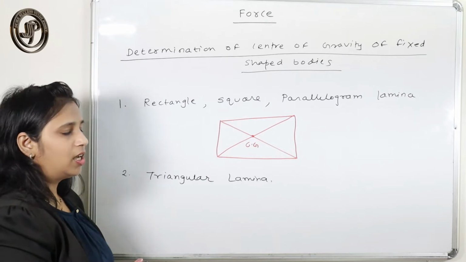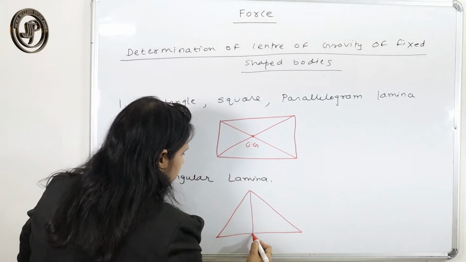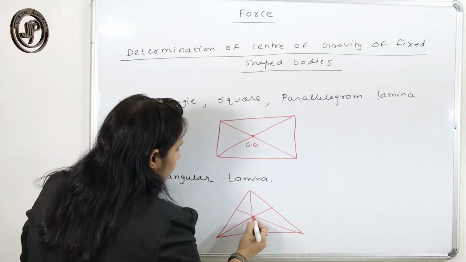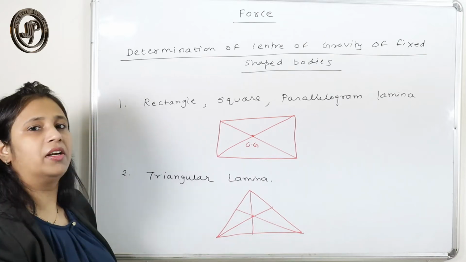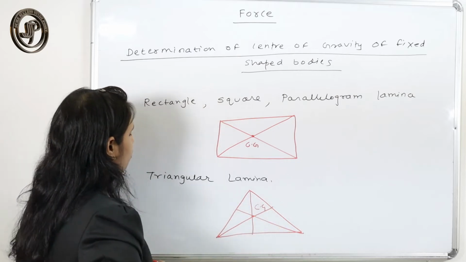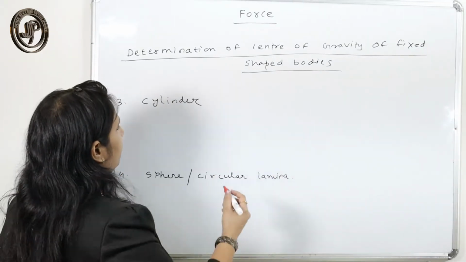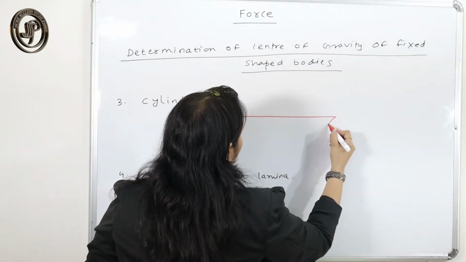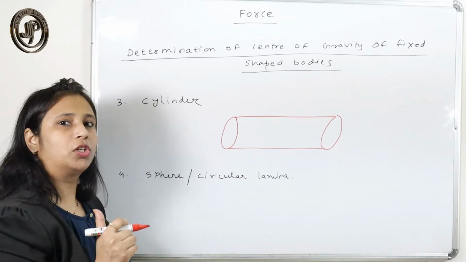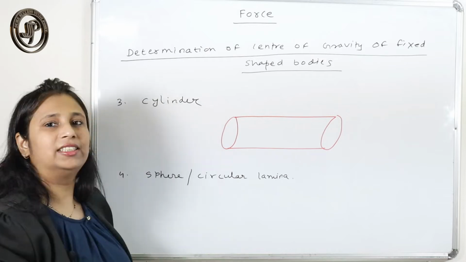If it is a triangular lamina, draw the medians. Draw all three medians of this triangle. The point where all three medians intersect is the center of gravity for the triangular lamina. These are some fixed shape bodies only. So we have done the square and parallelogram shaped bodies, and the triangular shaped body. Now comes the case where the body is of cylindrical shape.